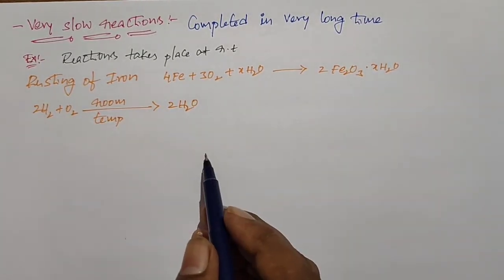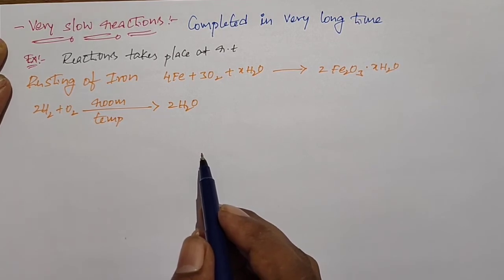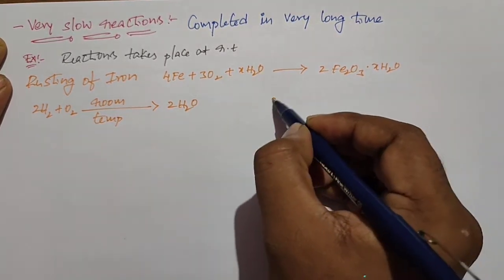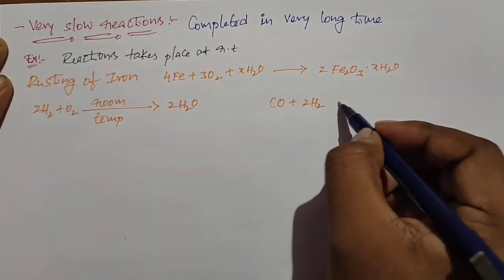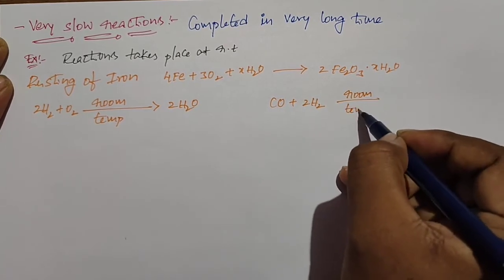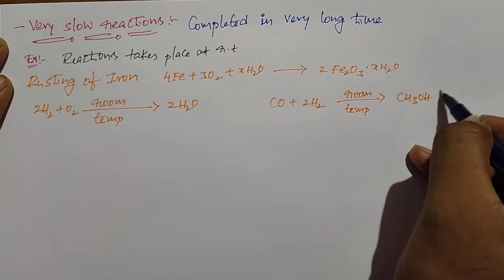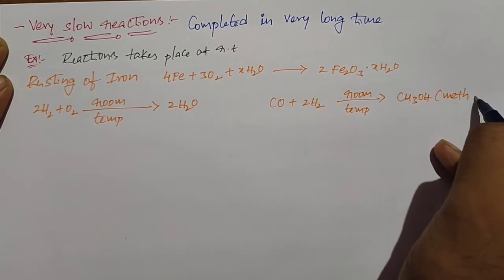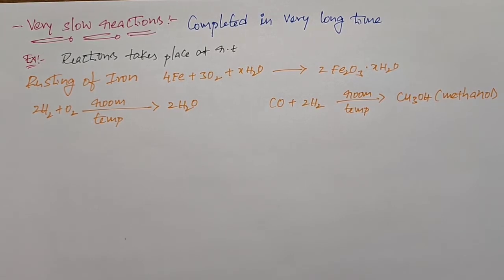If you need one more example, the reaction between carbon monoxide and hydrogen at room temperature. In this reaction, methanol is formed. When carbon monoxide reacts with hydrogen, we get methanol, CH3OH. So these are examples for very slow reactions, and this category also cannot be explained by the rate of reaction.